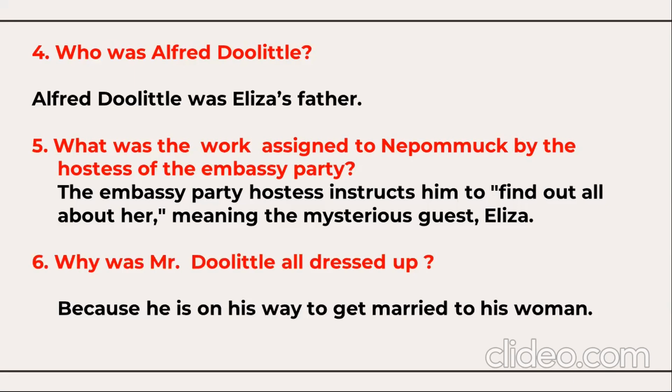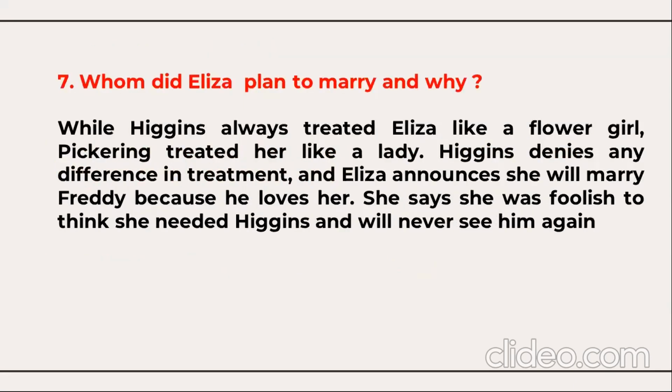Question number 6. Why was Mr. Doolittle all dressed up? Because he's on his way to get married to his woman. Whom did Eliza plan to marry and why? While Higgins always treated Eliza like a flower girl, Pickering treated her like a lady. Higgins denies any difference in treatment, and Eliza announces she'll marry Freddie because he loves her. She says she was foolish to think she needed Higgins and will never see him again. That's the reason she plans to marry Freddie.